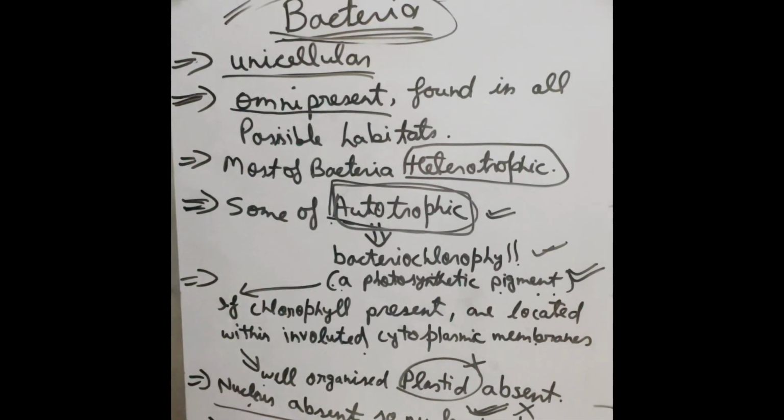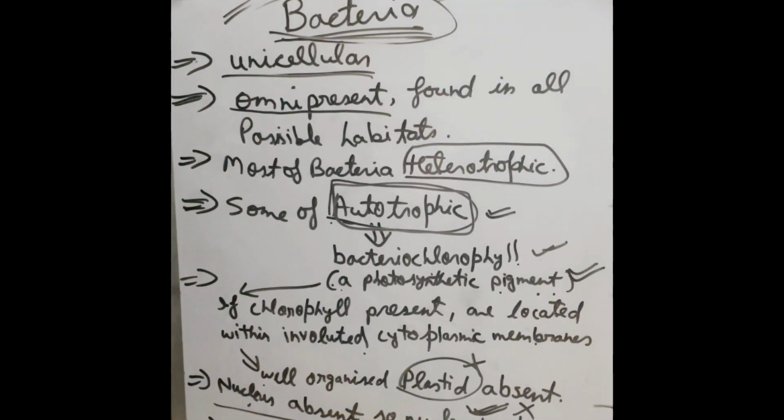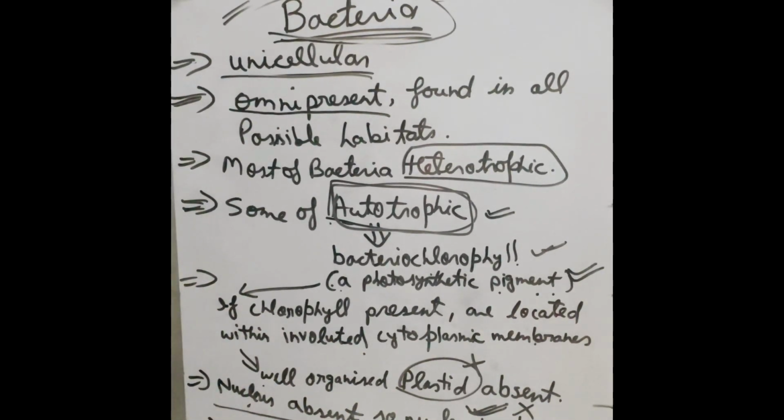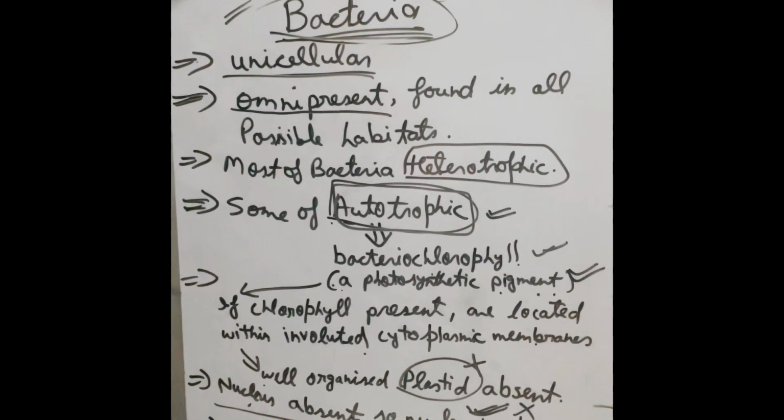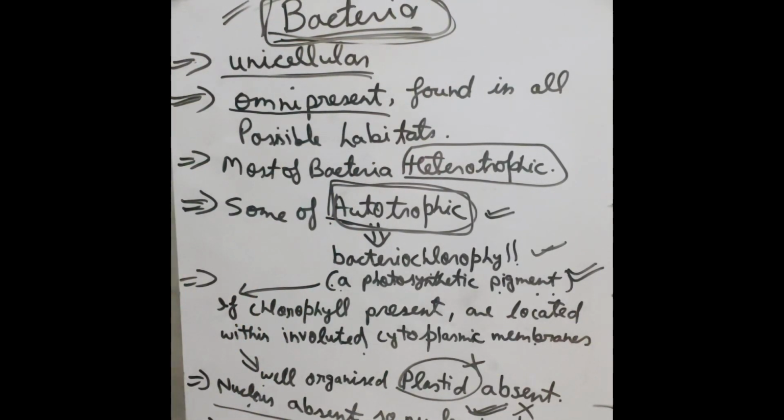The next point is mitochondria. Mitochondria are absent, but instead of mitochondria, their function is carried out by mesosomes. So who performs the mitochondria's function? Mesosomes. The next point is endoplasmic reticulum and Golgi apparatus are absent. It means all the cell organelles which are present only in eukaryotic cells are absent in unicellular organisms or bacteria.